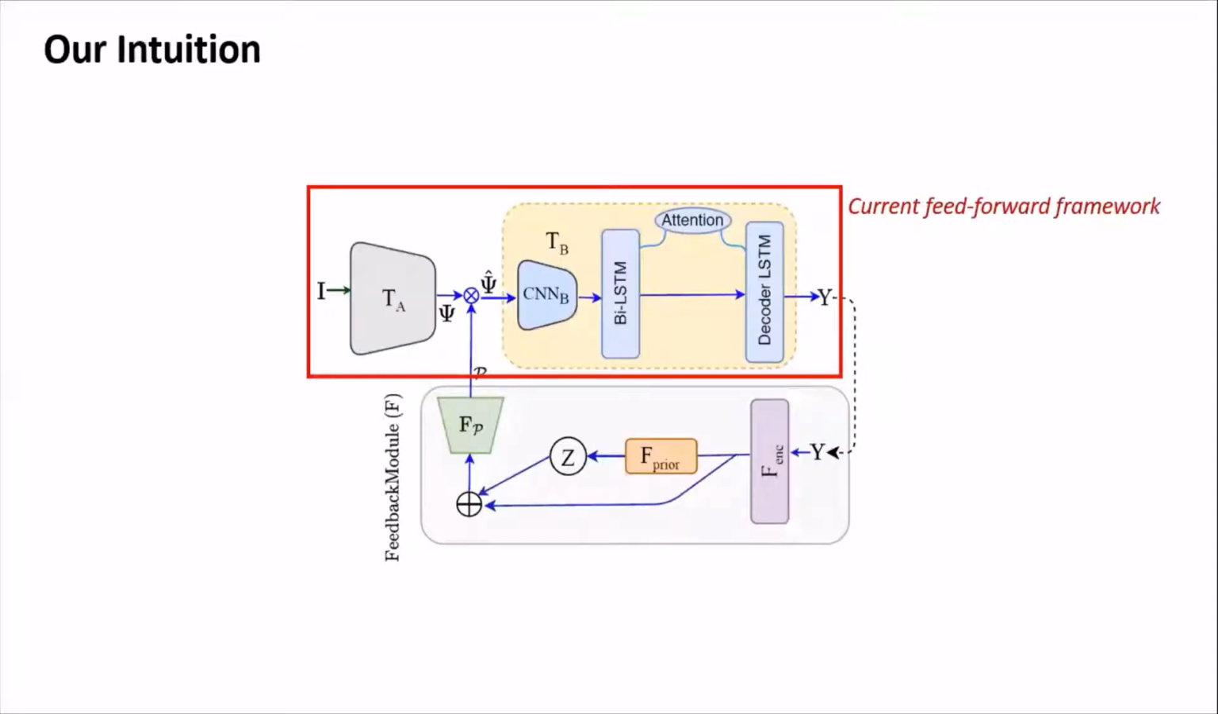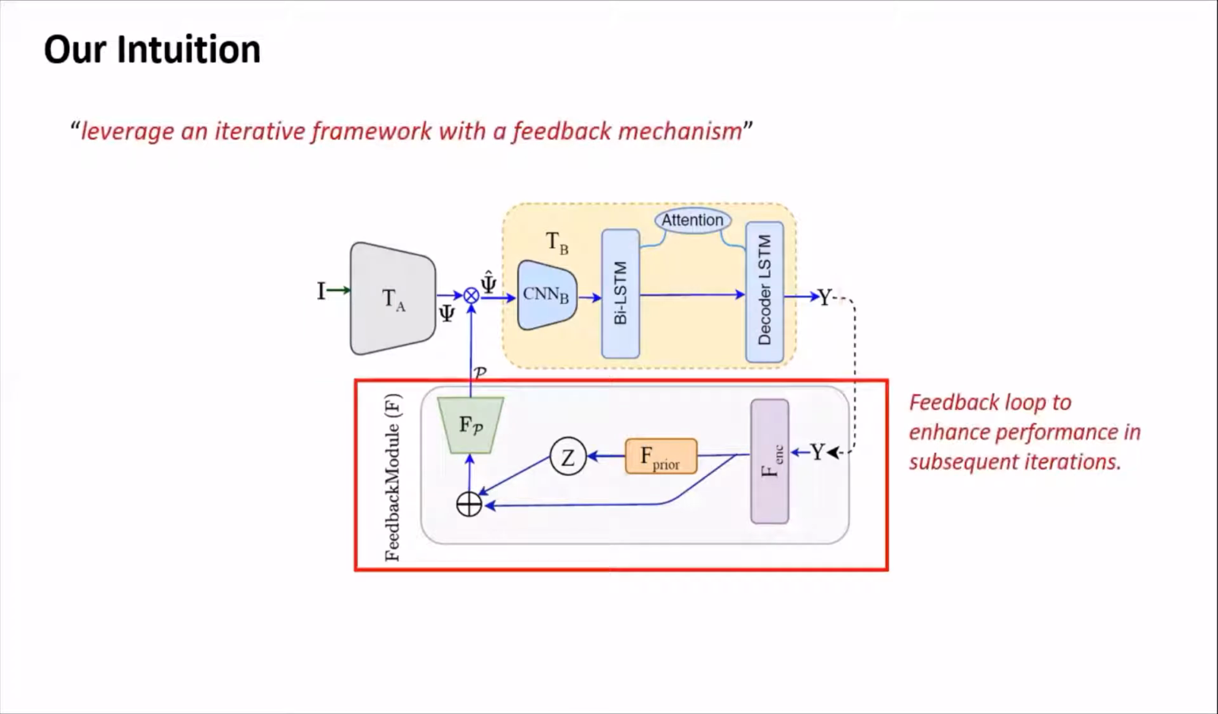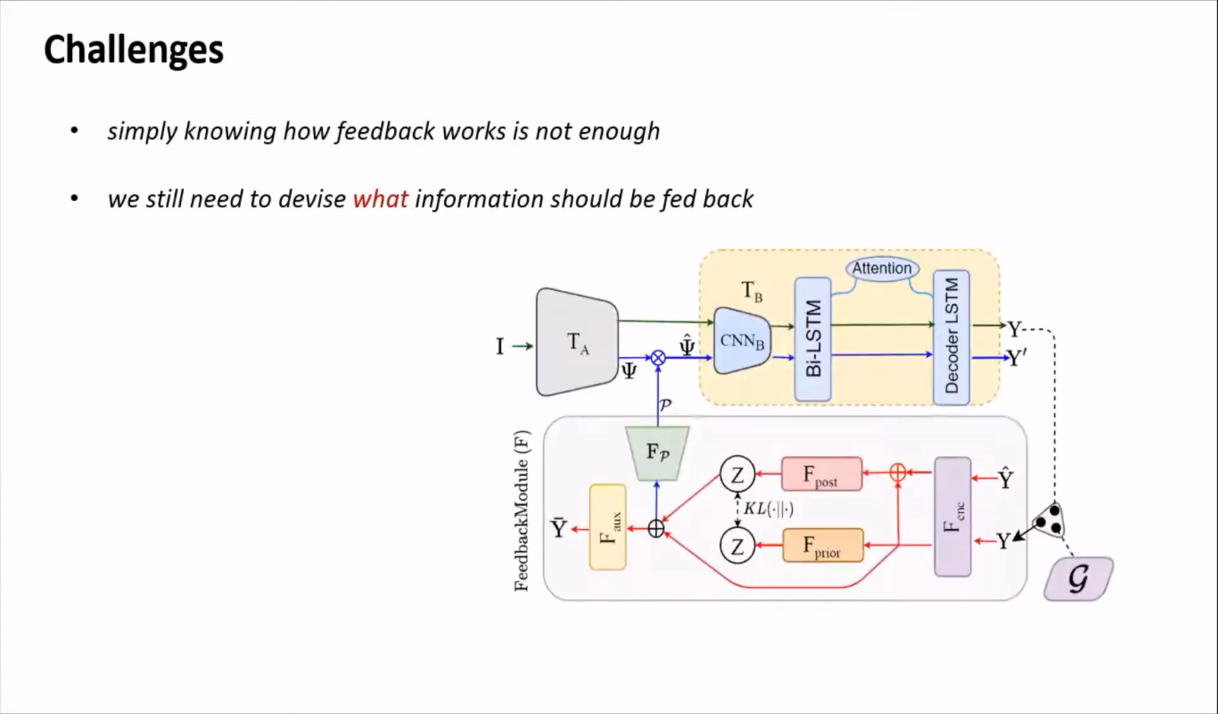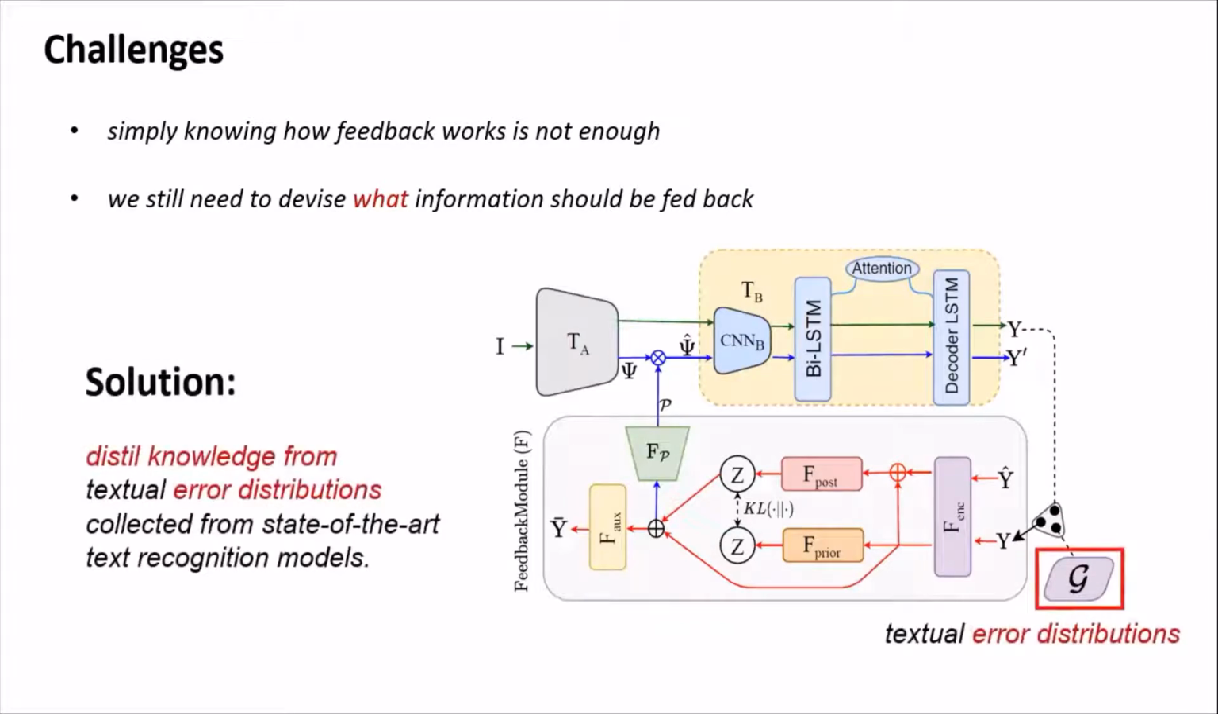Our solution for this unseen problem is intuitive. We leverage an iterative framework with a feedback mechanism to give the model a chance to revisit its false predictions. However, simply knowing how feedback works is not enough. We still need to devise what information should be fed back to give a model its best shot at rectifying itself. For this, we resort to distilling knowledge from textual error distributions collected from state-of-the-art text recognition models.